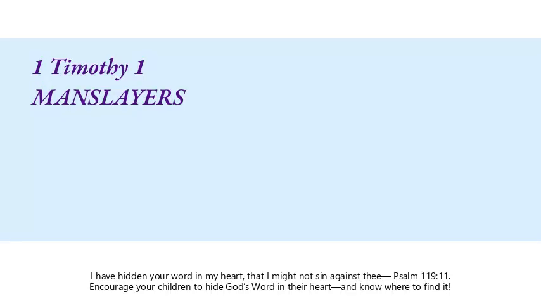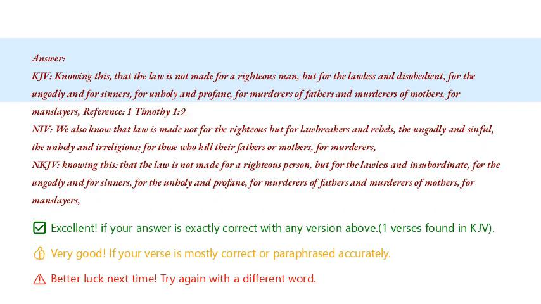Can you build the Bible verse that includes the word manslayers? Here's your clue. 1 Timothy 1. Answer. Knowing this, that the law is not made for a righteous man, but for the lawless and disobedient, for the ungodly and for sinners, for unholy and profane, for murderers of fathers and murderers of mothers, for manslayers.